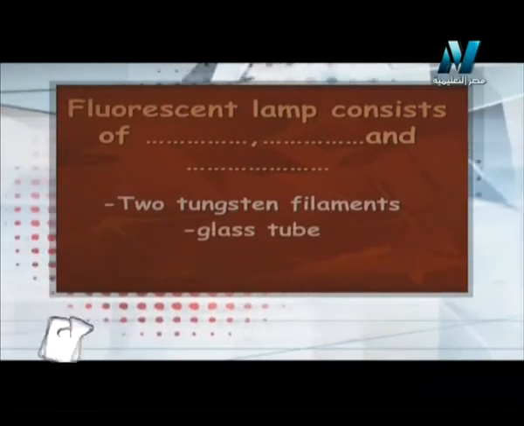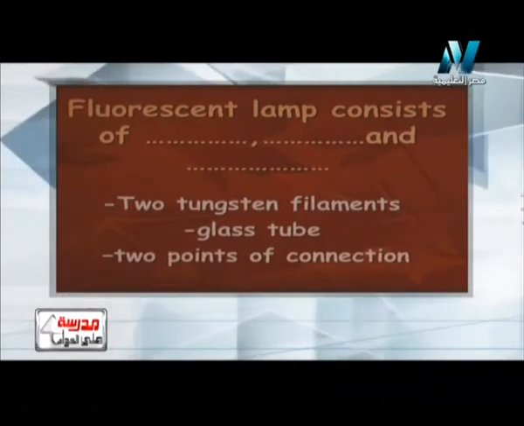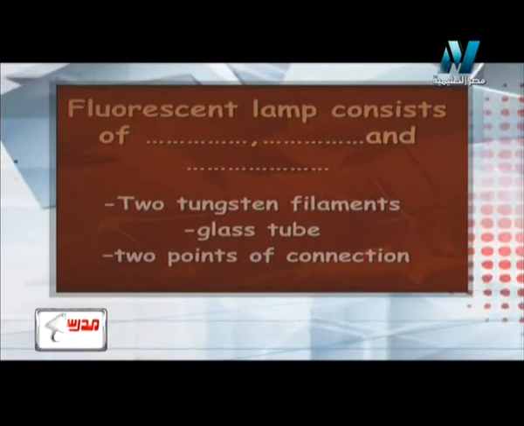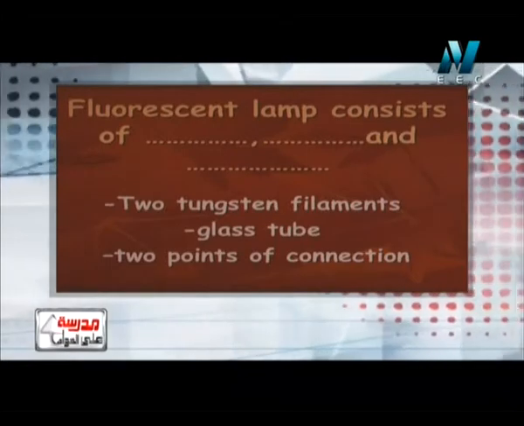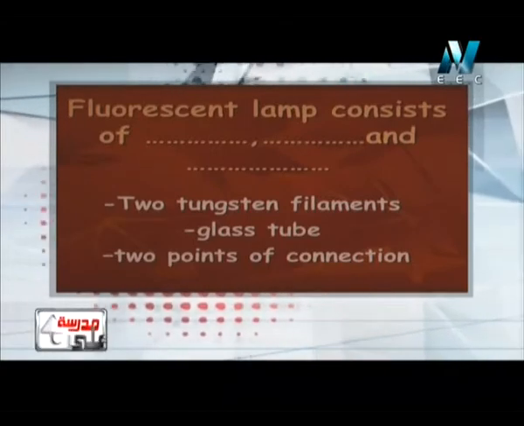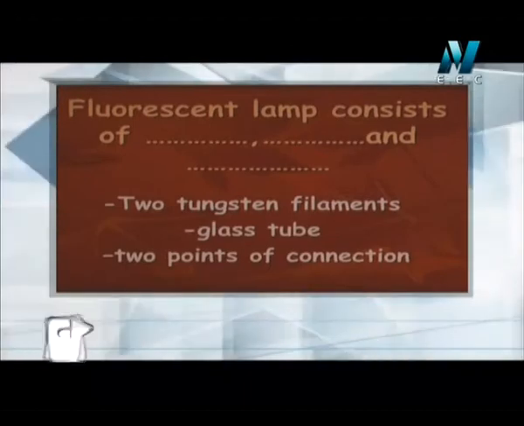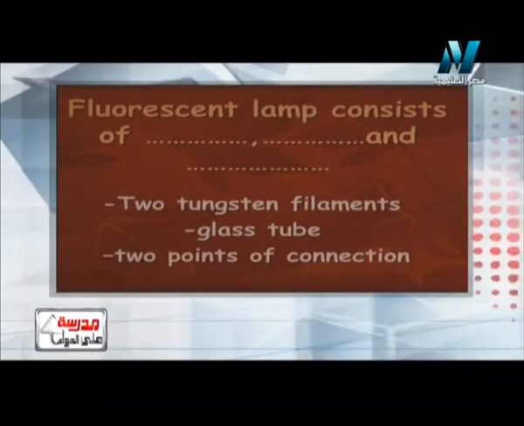Also the glass tube, and at last two points of connection. Again, the fluorescent lamp consists of three main parts, which are the tungsten filaments, the glass tube, and two points of connection.